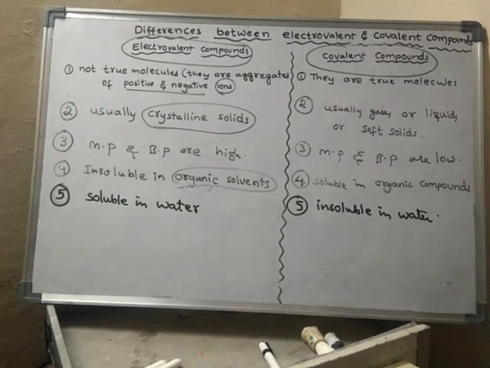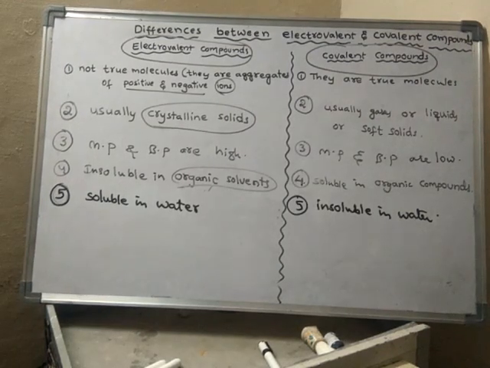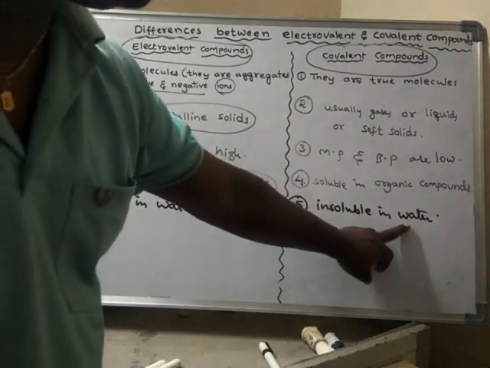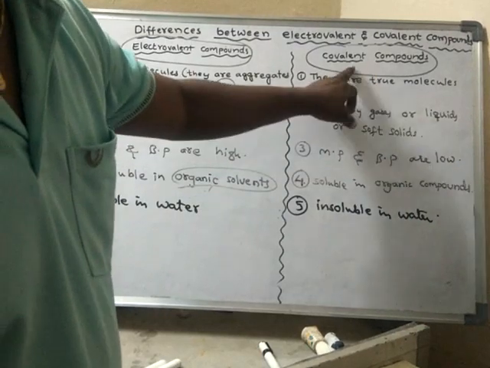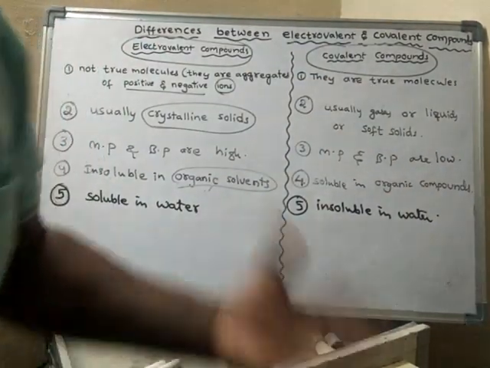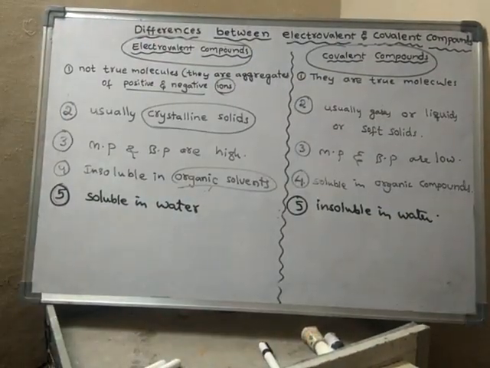Whereas non-polar substances are soluble in non-polar solvents like organic solvents: kerosene, benzene, petroleum, carbon disulfide, carbon tetrachloride, etc. So as water is a polar solvent, covalent compounds are insoluble in polar solvents like water.